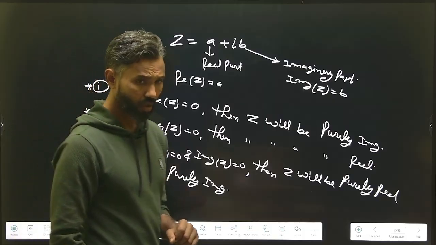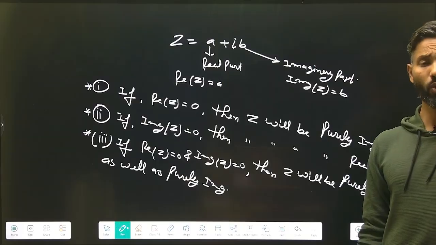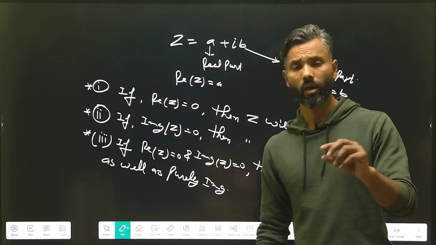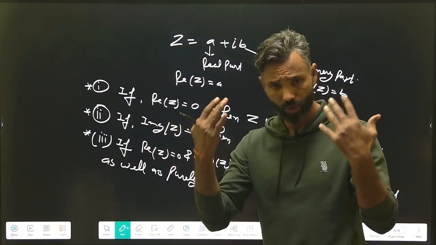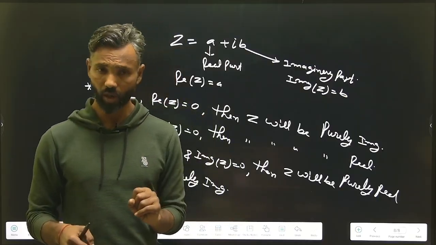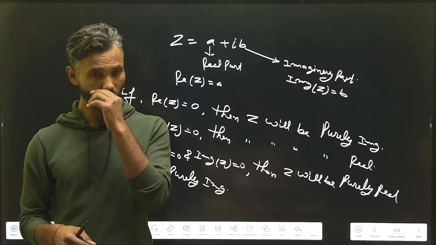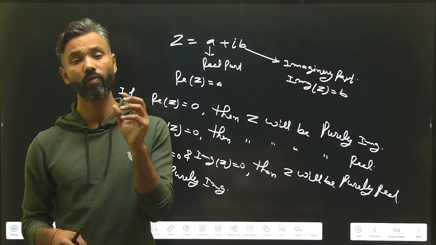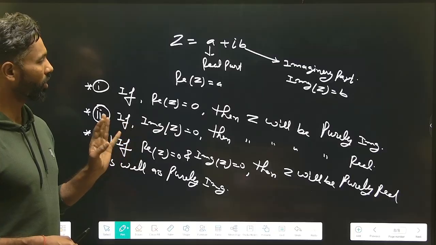Now you would have understood that there is only one number in the entire number system which is purely real as well as purely imaginary, that is 0. 0 is working as both kinds of numbers. Getting me or not? This is something you have to keep in your mind.